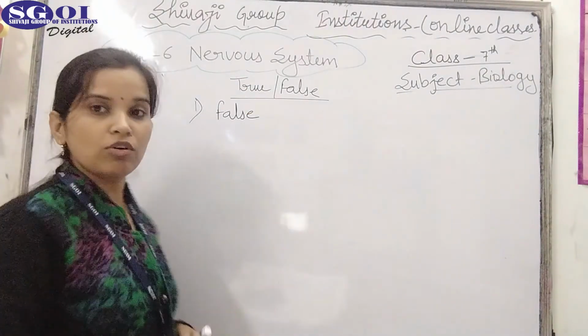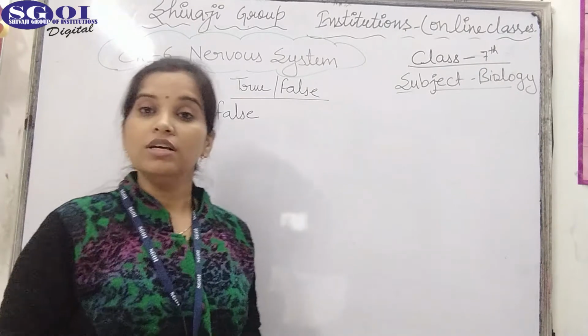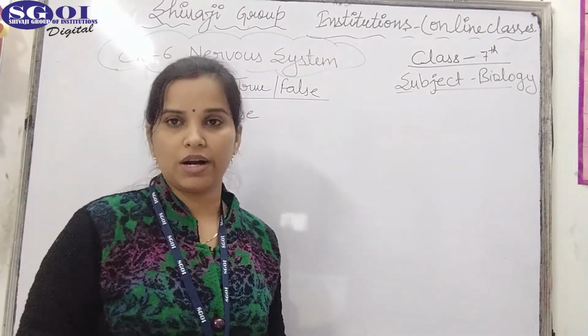There are three parts, but not the cell body, cyton and axon. This is the cyton, dendrites and axon. These are the three parts.